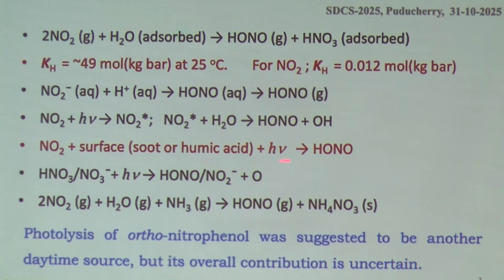But it is well accepted that nitrogen dioxide mostly reacts with soil, particularly with humic acids, and on soot to generate HONO. And of course, there are other reactions, like nitric acid, which can be photodissociated to produce nitrogen dioxide. But in the gas phase, this reaction occurs only in the presence of ammonia to produce HONO and ammonium nitrate. Then there is the photolysis of orthonitrophenol that has been experimentally demonstrated. It was published in PCCP that this could be one of the sources. But what the contribution is to the atmosphere is not known.